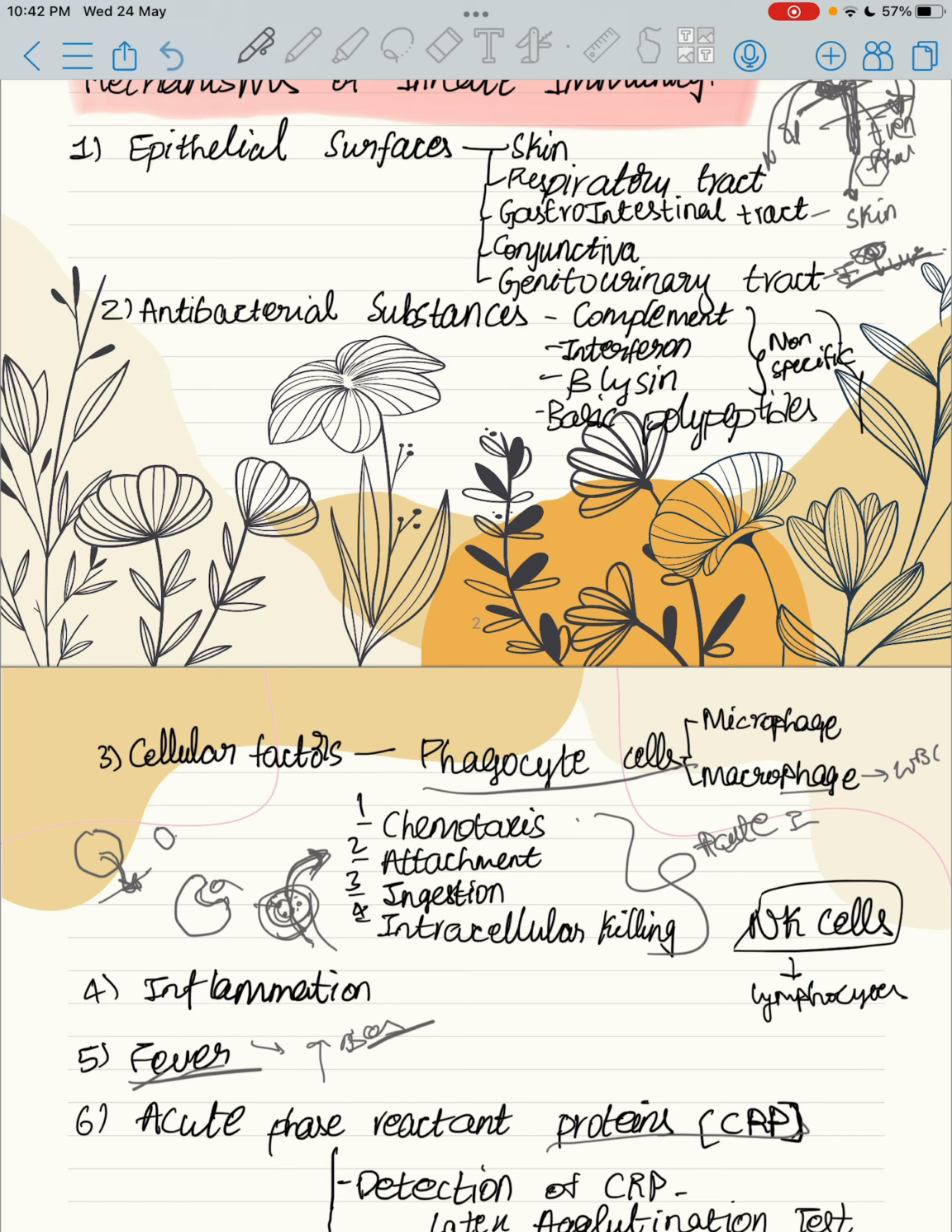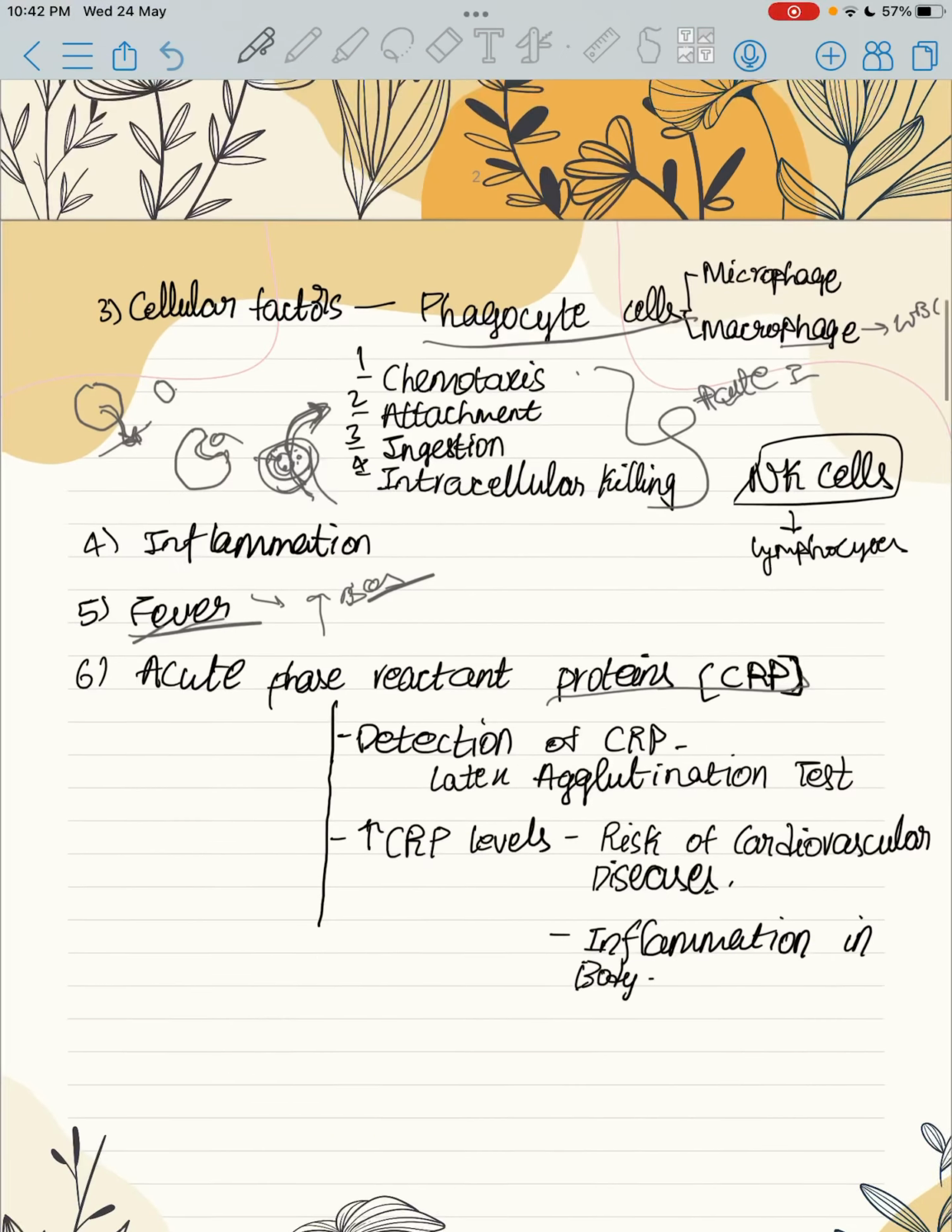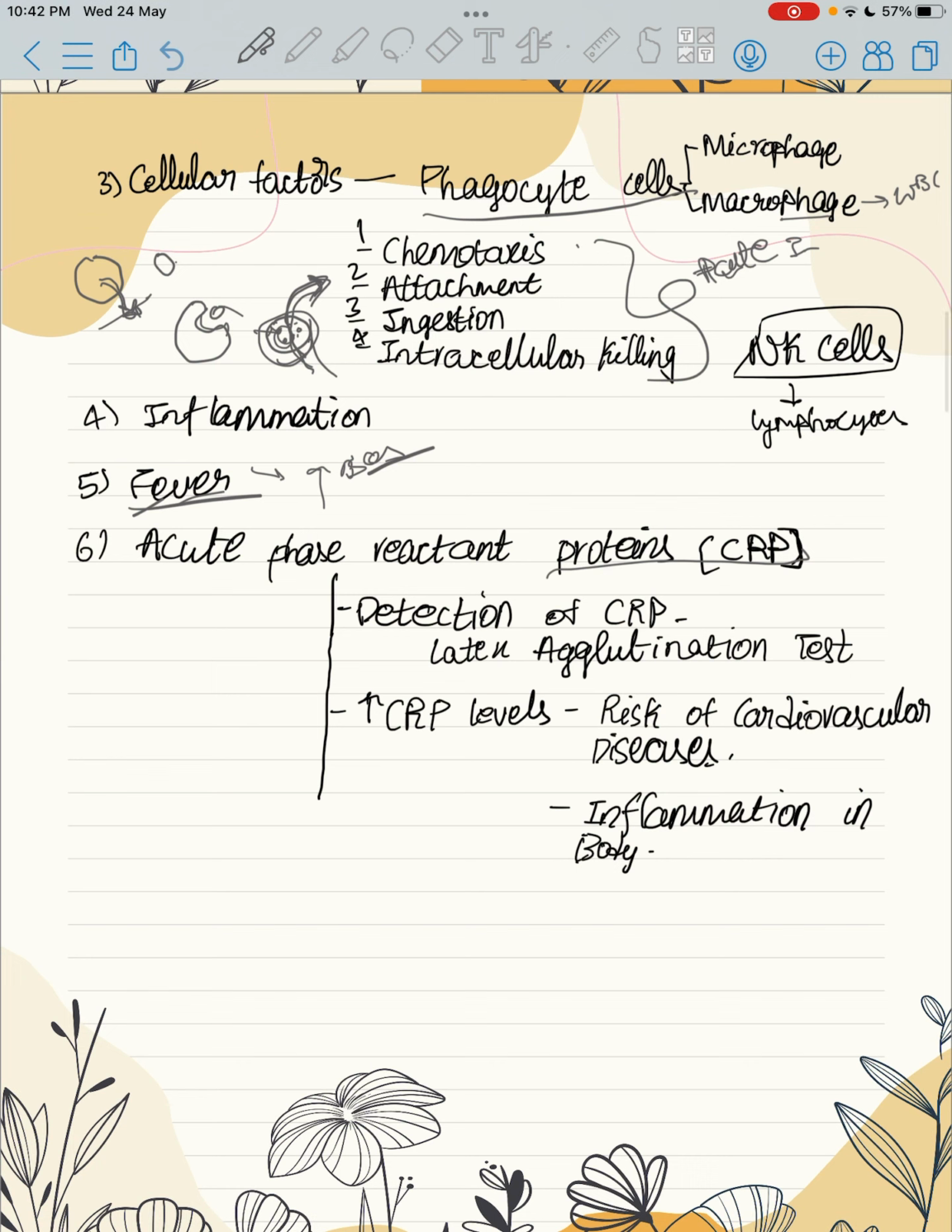Antibacterial substances: complement, interferon, beta lysine, and basic polypeptides are known as antibacterial substances. Complement, interferon, beta lysine are non-specific. And cellular factors: phagocyte cells, macrophage and microphage are known as phagocyte cells. Chemotaxis, attachment, ingestion, intracellular killing are the steps followed by phagocyte cells for the killing of pathogens.